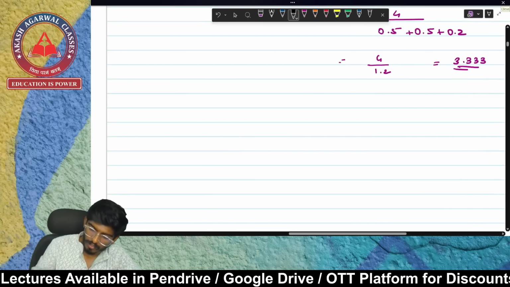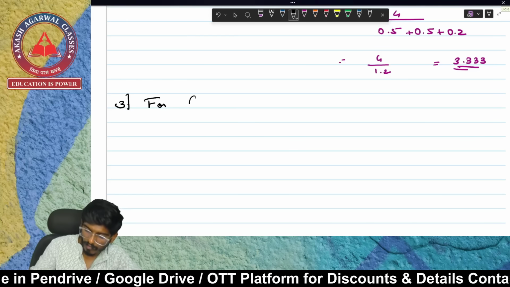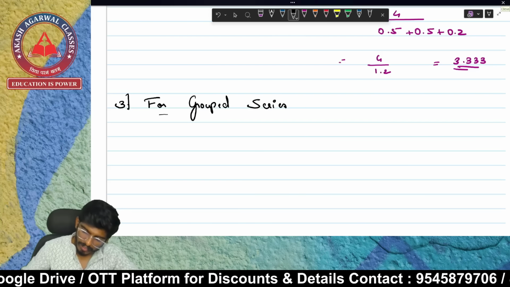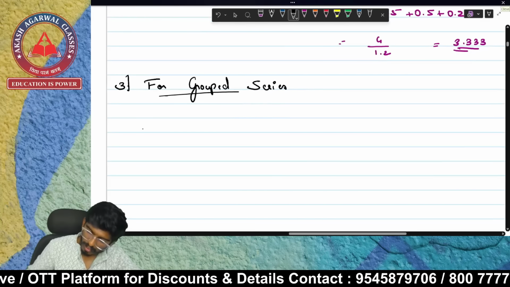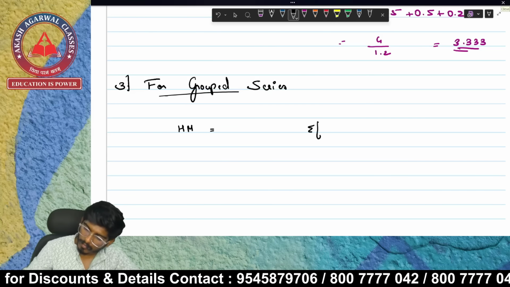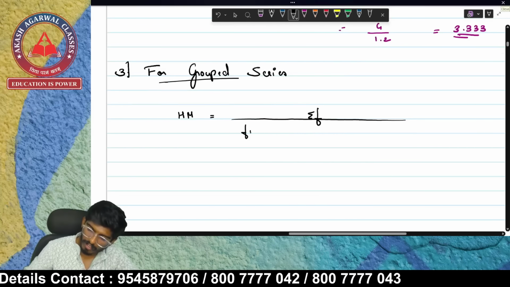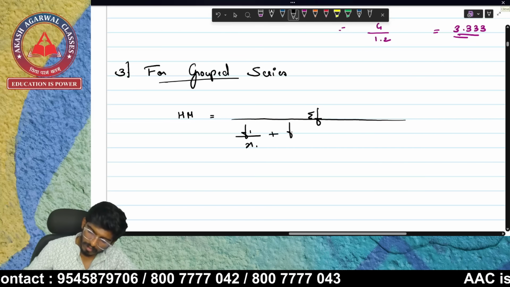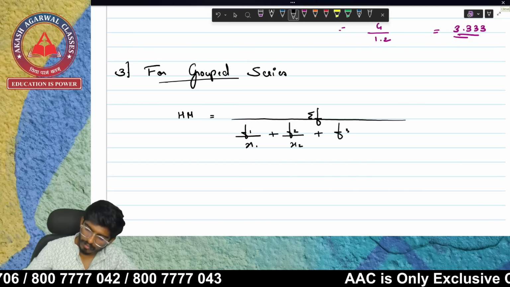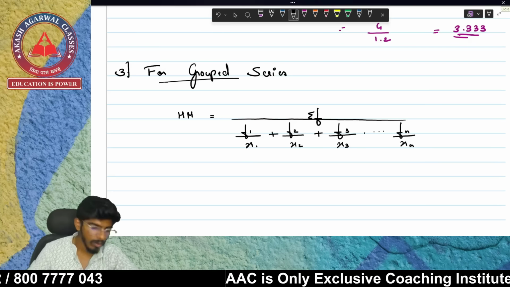Okay, so now the last part is for grouped series. Again, the formula for grouped series is going to be summation of f upon f1 upon x1 plus f2 upon x2 plus f3 upon x3 till fn upon xn.